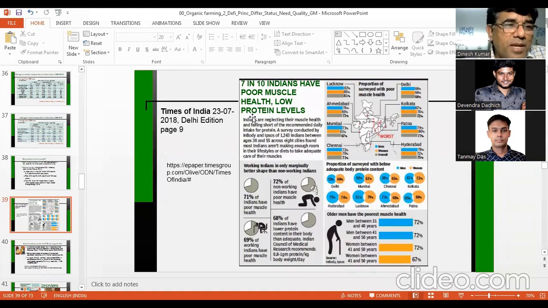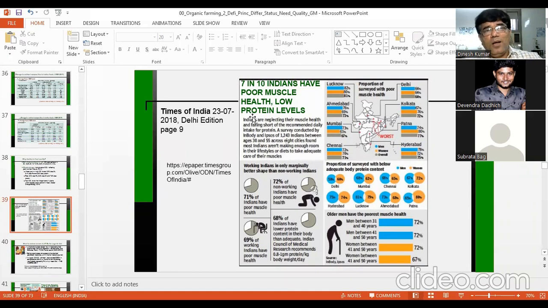So to get the same content of protein, you need to eat more pulse. But people have their fixed diet. If I eat three chapati, I will eat 3 chapati. I will not know how much protein is there. But if I know that I am getting less protein, then I will try to eat 4 chapati to get the same protein. So out of 10, 7 Indians have poor muscle health, low protein levels. I'm not sure, nobody has linked, but one of the probable causes may be the decline in the food quality in Indian foods.